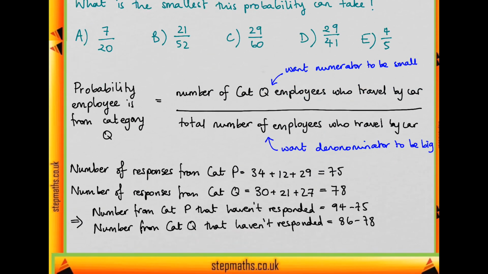So we're going to have 94 minus 75, which makes 19 category P employees who haven't responded. And for category Q, we have 86 minus 78, so that gives us 8 category Q employees that have not responded.